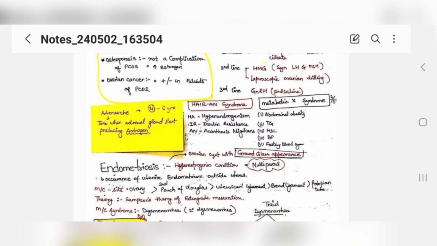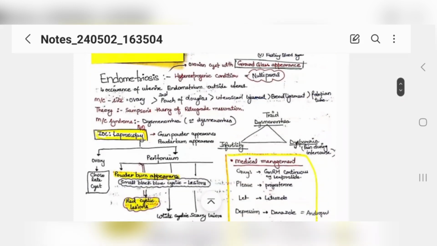What is HAIR-AN syndrome? It is hyperandrogenism, insulin resistance, and acanthosis nigricans. In case of PCOS, you can see HAIR-AN syndrome. Now, got it? This is all about your PCOS. They will ask now, what is endometriosis? See, PCOS, endometriosis, fibroids, and adenomyosis. These are the four topics. Out of these, 100% will come in your exam.